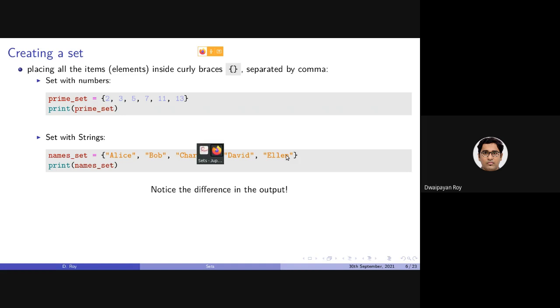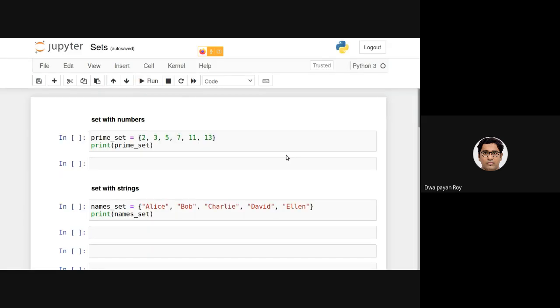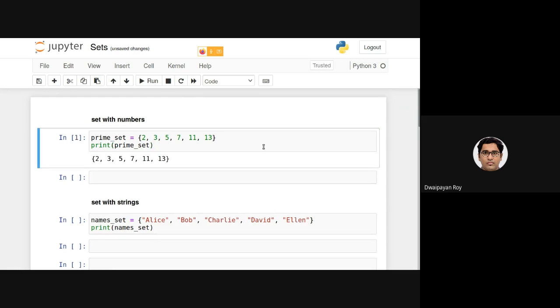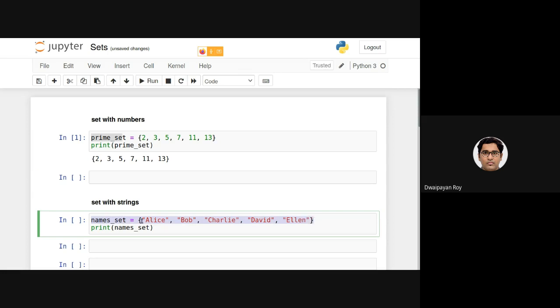Now let's look at the two sets. Now if I execute this, you can see the prime set, which is the name of the set, is containing 2, 3, 5, 7, 11, and 13 as it is being printed here. This is again another set where I am putting a set of strings, specifically Alice, Bob, Charlie, David, and Ellen.